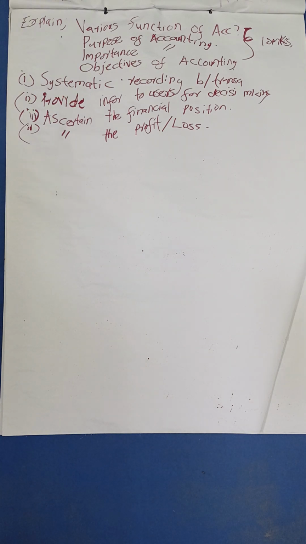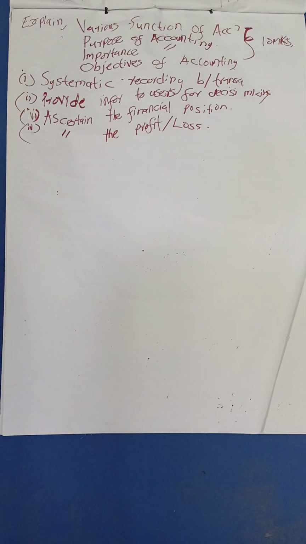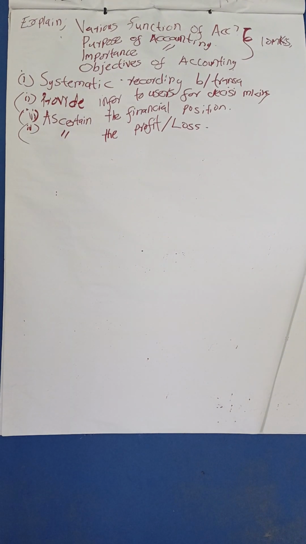And another point, it will help you to secure the properties of the business. So if you discuss those points, you'll be able to secure your 8 marks or 10 marks in case you are doing your exam. You can get others as we continue discussing.